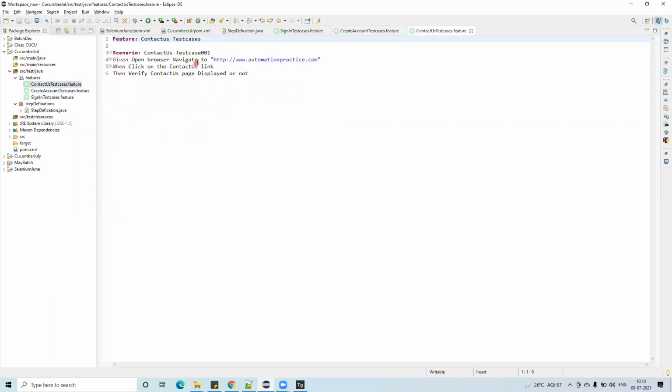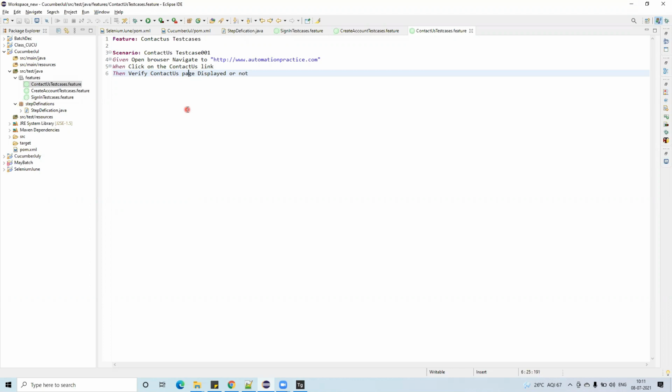Anyway, even though it is not showing, if you click on the control, for this one it is showing the hand symbol. Does it show the hand symbol for contact us? No. For the verify contact us page? No. Why? Because we do not have the step definition.